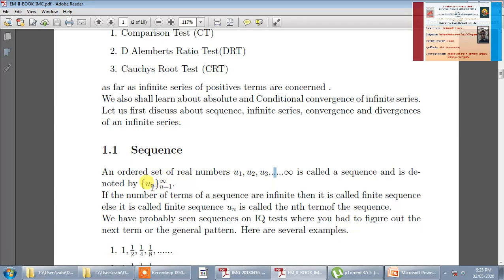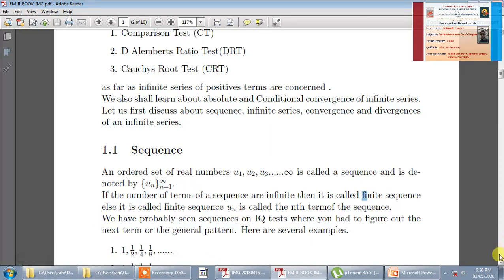Note that if you put n equal to 1 we get u1, if you put n equal to 2 we get u2, if you put n equal to 3 we get u3, and so on. If you put n equal to n we get un, and then if you put n equal to n plus 1 we get un plus 1, and so on. So with that we get a sequence u1, u2, u3, u4 and so on, un plus 1, un plus 2 and so on up to infinity. So that is the infinite sequence. Now if the number of terms of a sequence is infinite, then obviously that sequence is called an infinite sequence, else it is called a finite sequence. There is a printing mistake over here, it should be infinite.